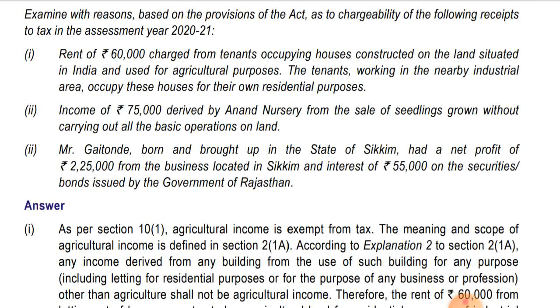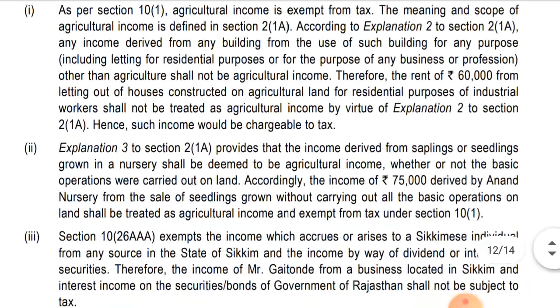So in case of a nursery, whether you have carried out any operation or not, anything grown automatically without any operation being carried out, for the seedlings in the nursery, if we sell that, that will be income under the head agriculture income and will not be chargeable to tax. It will be exempt as agriculture income, whether basic operation has been carried out or not. Okay, let's see the solution.